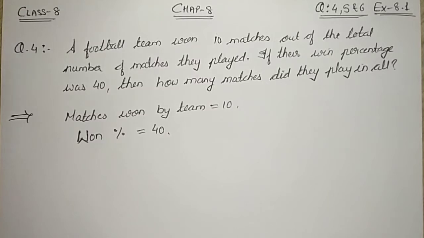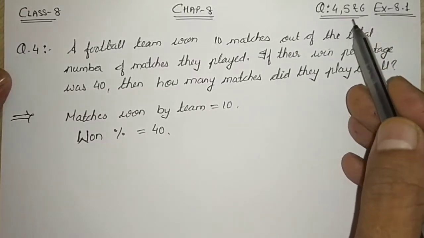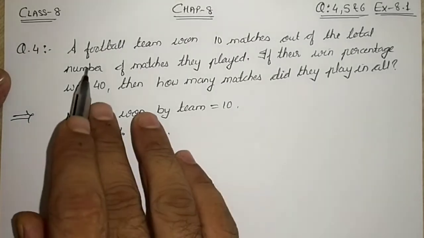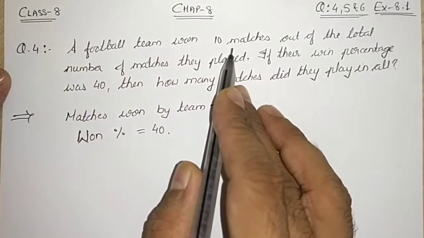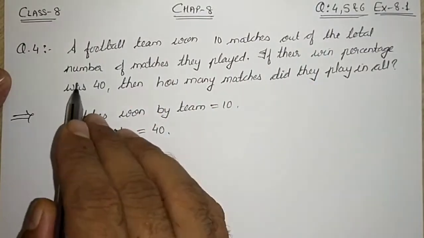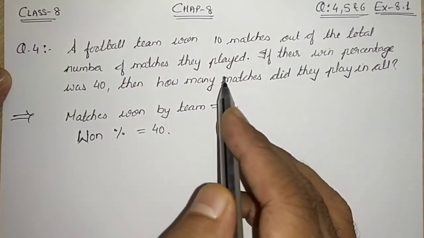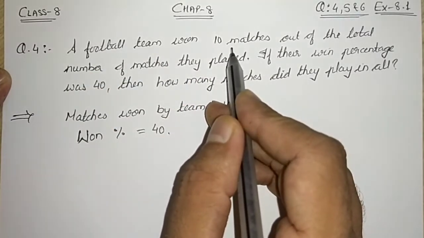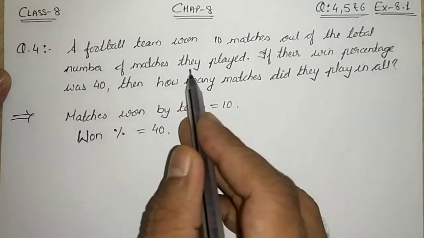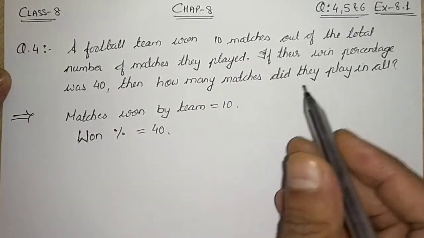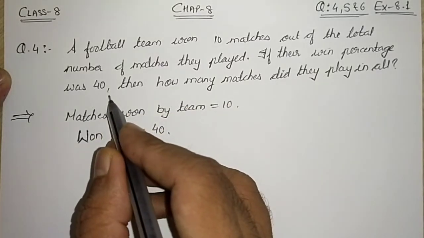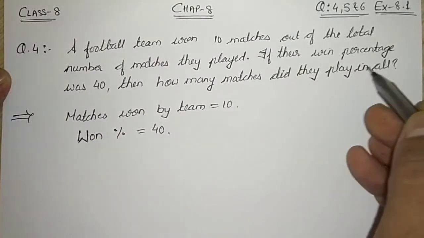Today we are going to solve question number 4, 5 and 6 of exercise 8.1. Question number 4 says a football team won 10 matches out of the total number of matches they played. There is one football team, they won 10 matches out of the total number of matches they have played. If their win percentage was 40, then how many matches did they play in all?